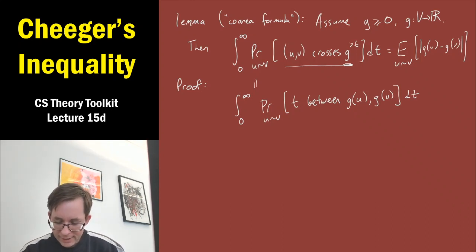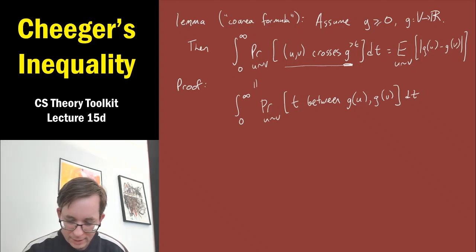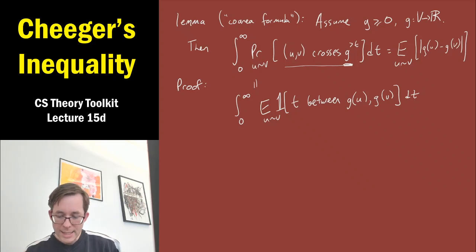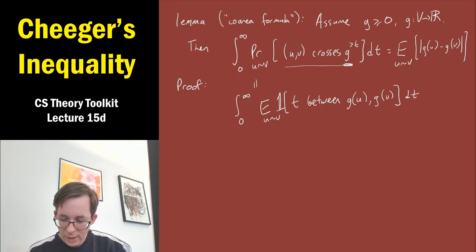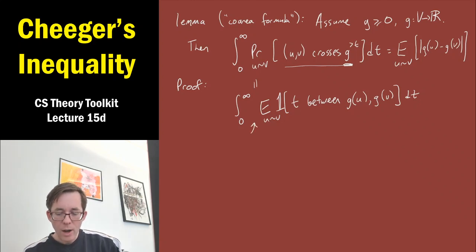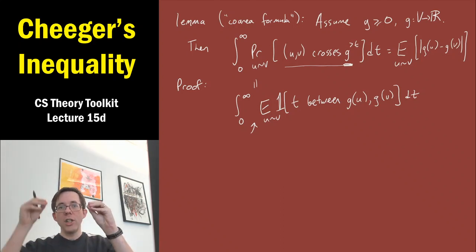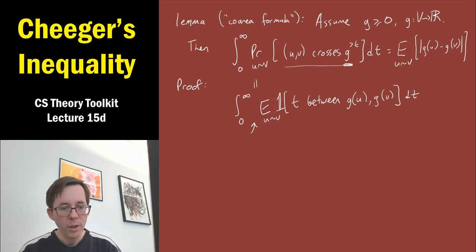And in fact, let's do a classic trick of replacing a probability by the expectation of an indicator. I'll change this to the expected value, and then I'll take the expected value of the indicator random variable for the event that t is between g(u) and g(v). It's a funny thing: we're integrating over t, so at this point t is a fixed real number, and now we're choosing a random u and v and looking at the event that g(u) and g(v) straddle this number t.